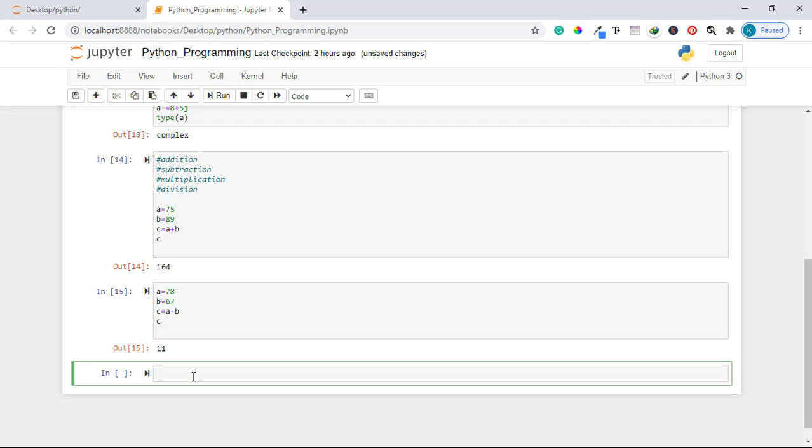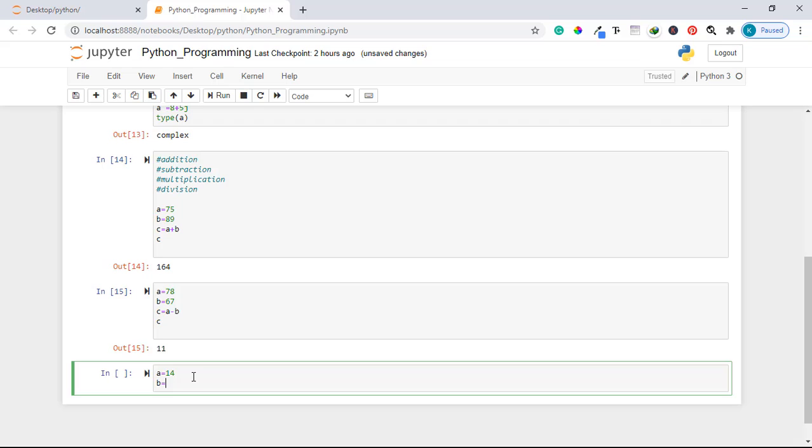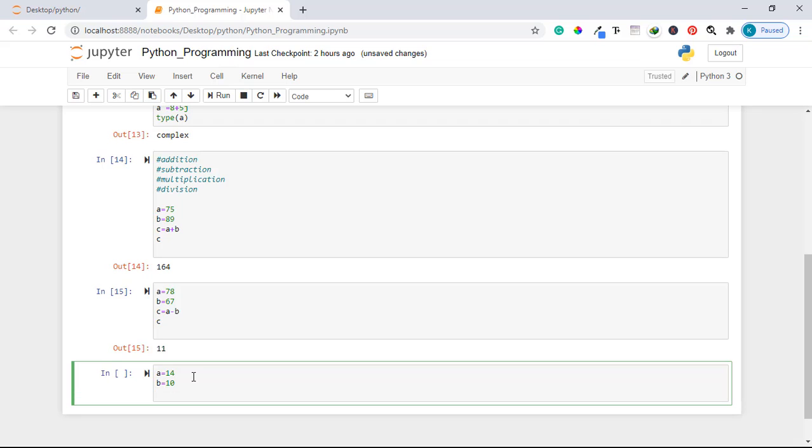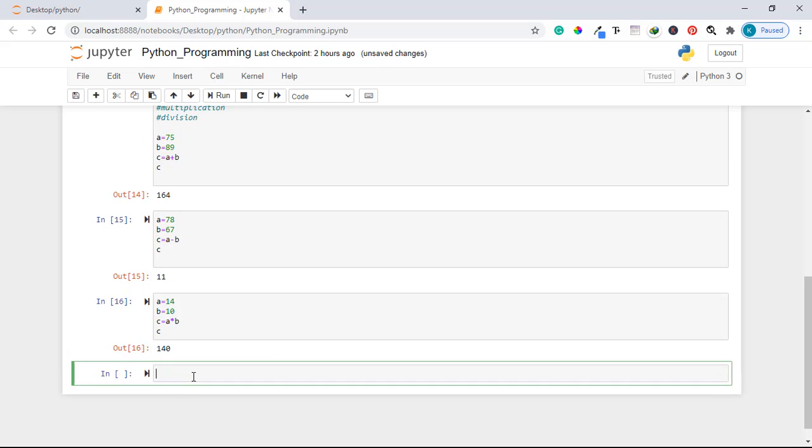Let us perform also multiplication. This will be a. Let us assign the value of, let's say 14 rather. B, let us give it a value of 10. Let us take a, multiply by b, and assign it to c. Let us print c. It gives us a value of 140.